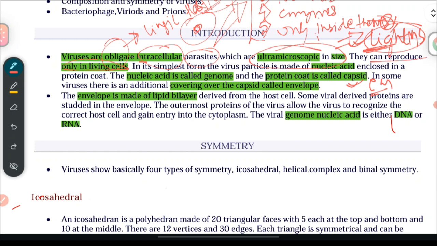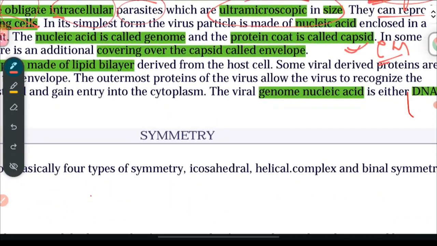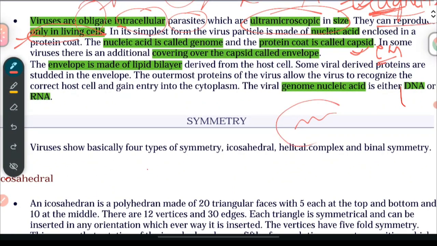They can reproduce only in the living cell, and in its simplest form, the virus particle is made up of nucleic acid. The structure of a virus involves nucleic acid inside, which is again enclosed by a capsid. So this is the simplest form of a virus, where this nucleic acid may be either DNA or RNA.